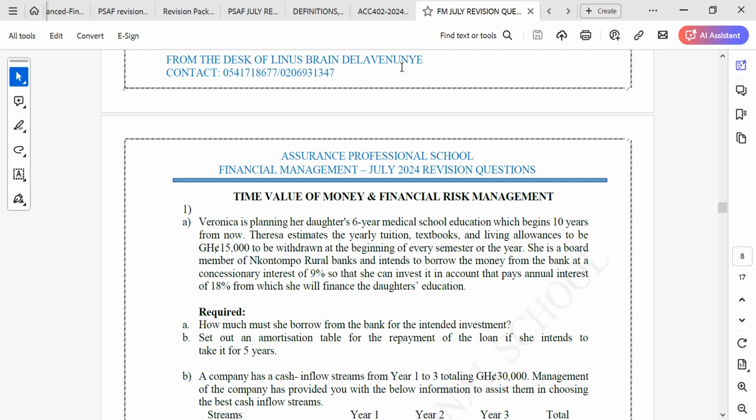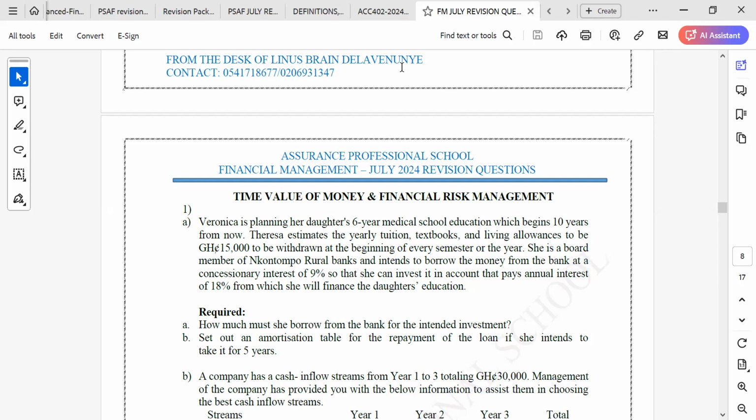How much must she borrow from the bank for the intended investment? Set out an amortization table for the repayment of the loan if she intends to take it for 5 years.